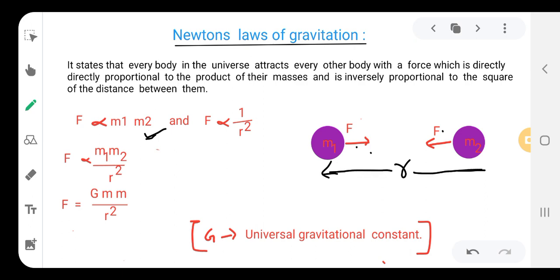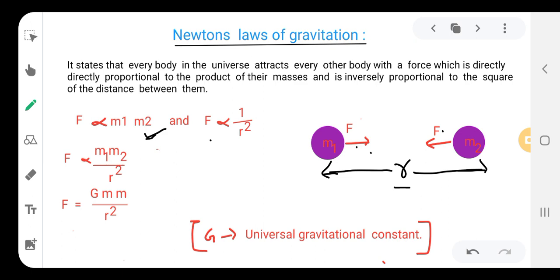If r is the distance between the two masses, then the force is inversely proportional to the square of the distance between them. So if the distance increases, the force of attraction between those two will decrease. Therefore, if we take any body far away from the earth, it will not be attracted towards the earth because of its distance.